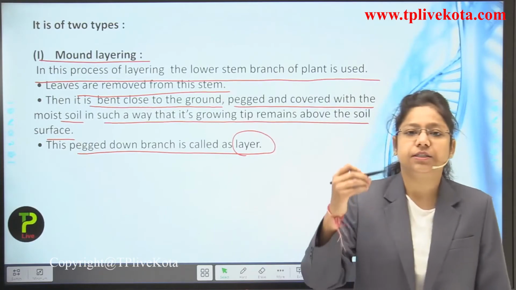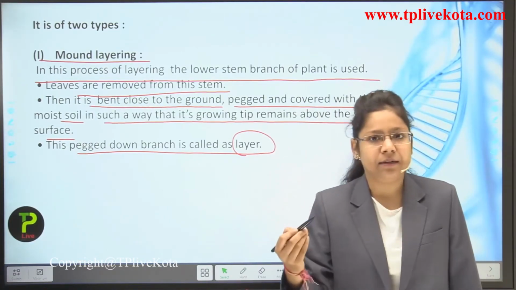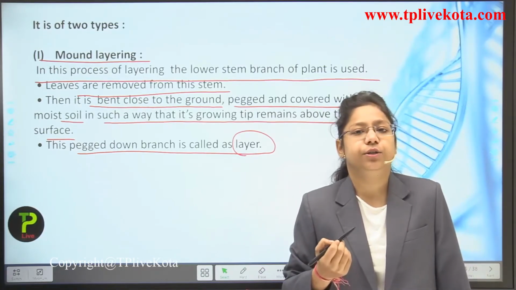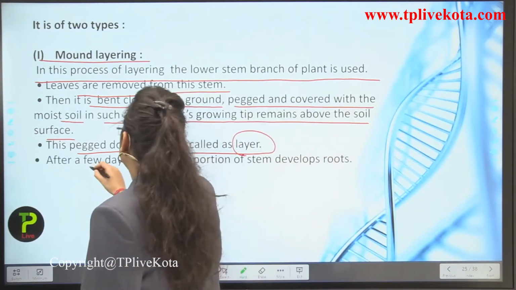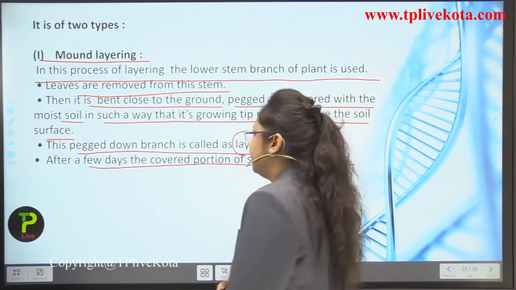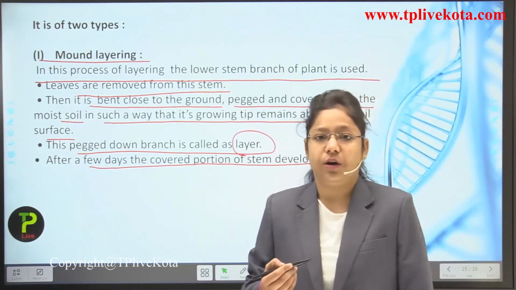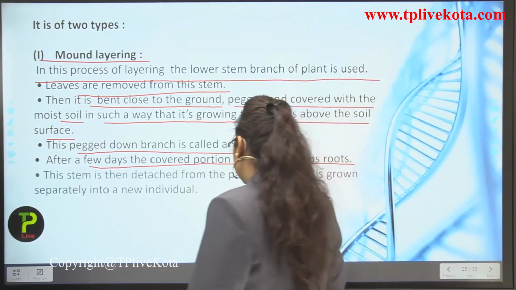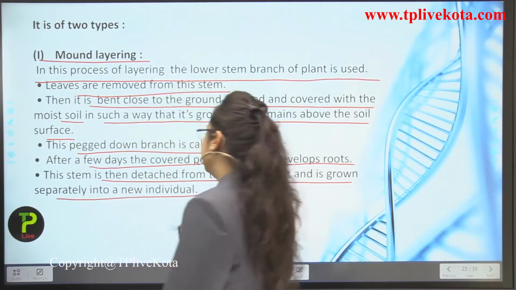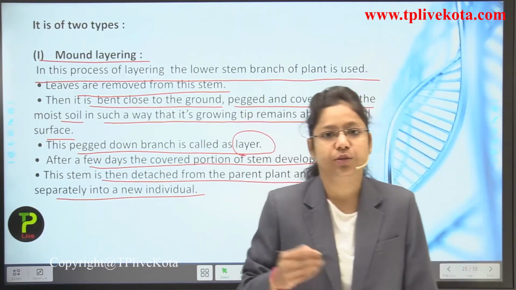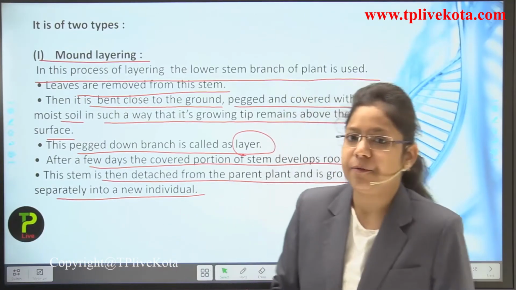So we are just using the lower part of the plant, the lower branch of the plant. This lower branch which we are using is known as what? A layer. Okay, after a few days the covered portion of the stem develops root. Adventitious roots arise because of the favorable conditions. This stem is then detached from the parent plant and is grown separately into a new individual. So a new individual is being produced by such type of vegetative propagation.